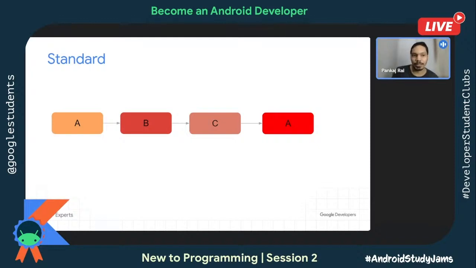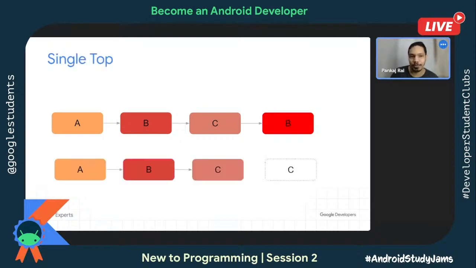For example, you have an activity A, B, and C. Now you have a button in the activity C. On a click of the button, you want your user to go back to the activity A, which was the starting phase, the home screen. But if this launch mode is standard and you say start activity A, then instead of going back to the home screen, it is rather creating a new home screen once again. So standard is all about as you call, you get a new instance. There is no repetition involved here, no recalling stuff too.